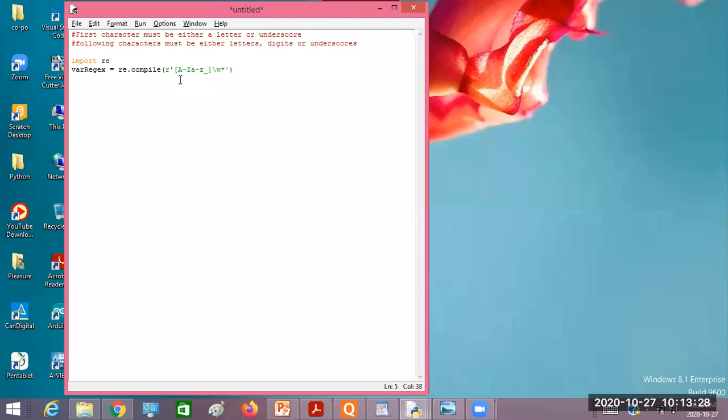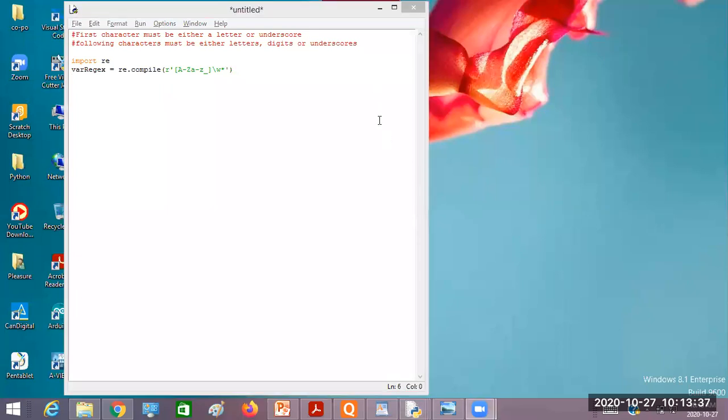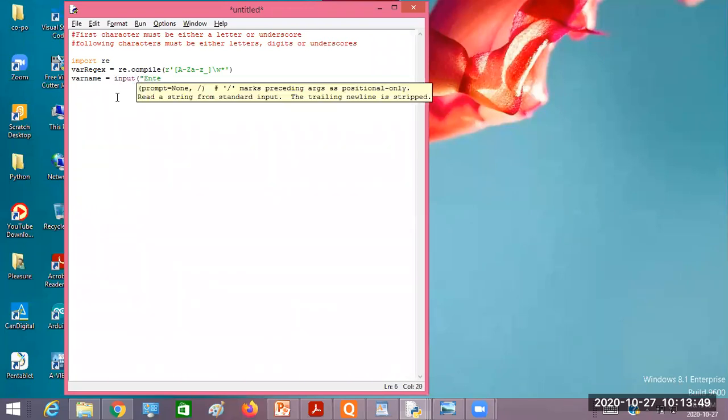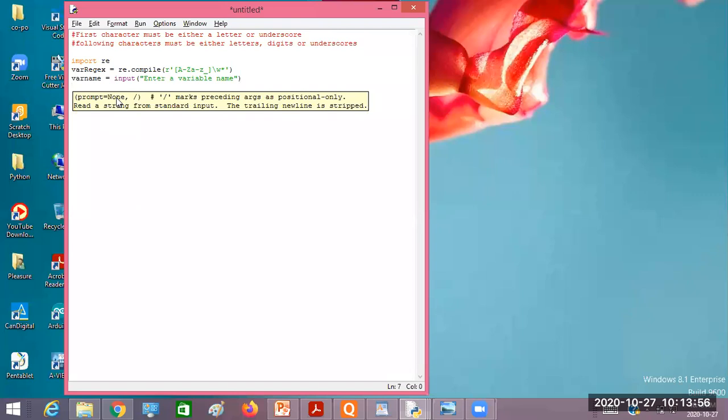Now this is going to match a variable. Now ask the user to enter a variable name. So I'll take one variable to read the input from the user, for example var name. Input: enter a variable name. Now I have a variable name within the variable var name.